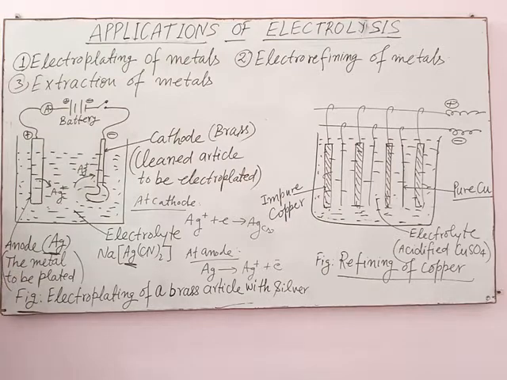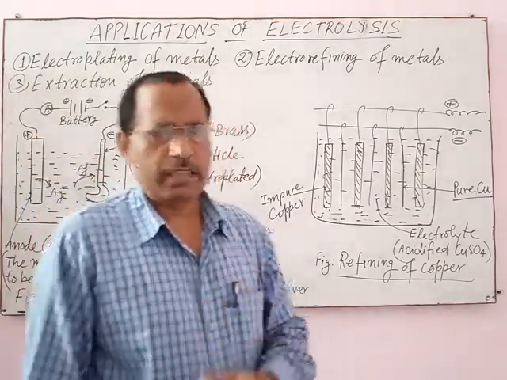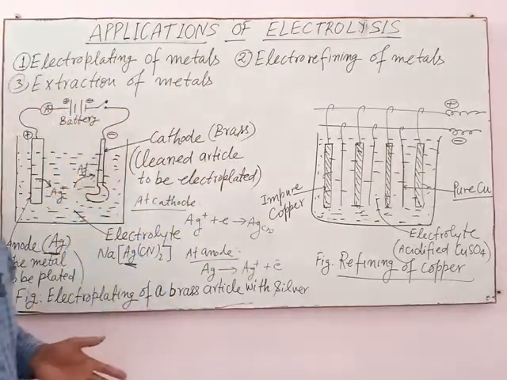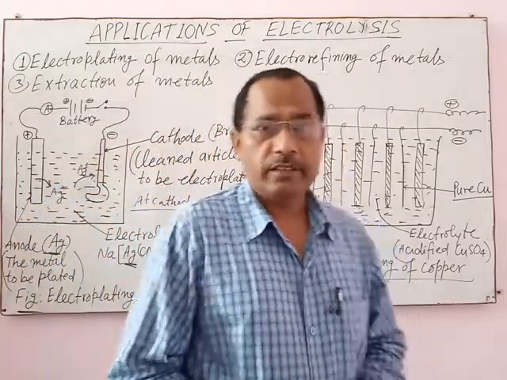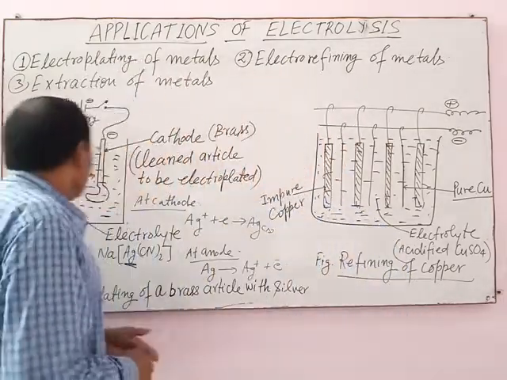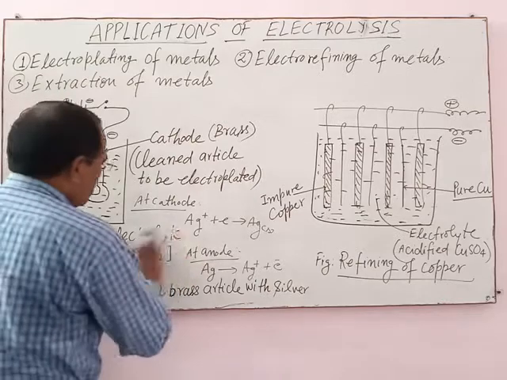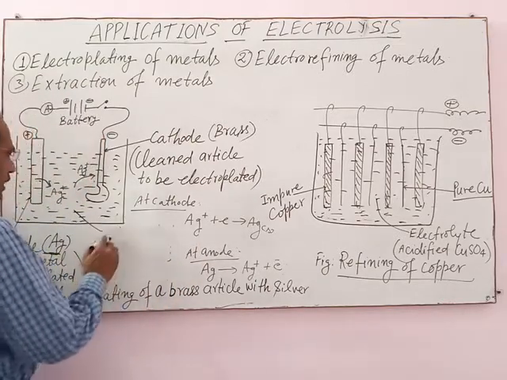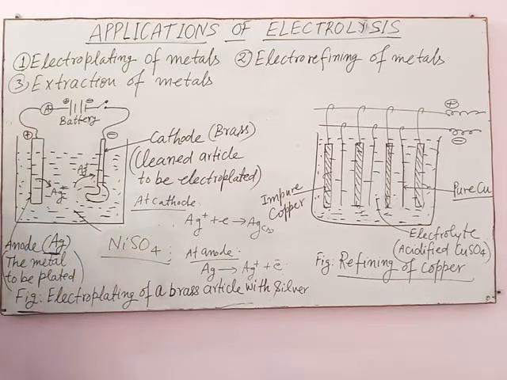In this case, if any object like an iron article, tin article or brass article itself is to be electroplated by nickel, then nickel is taken as anode and nickel sulfate, NiSO4, is used as electrolyte.